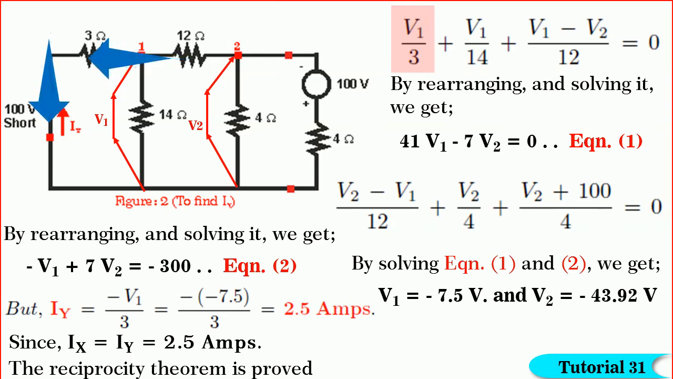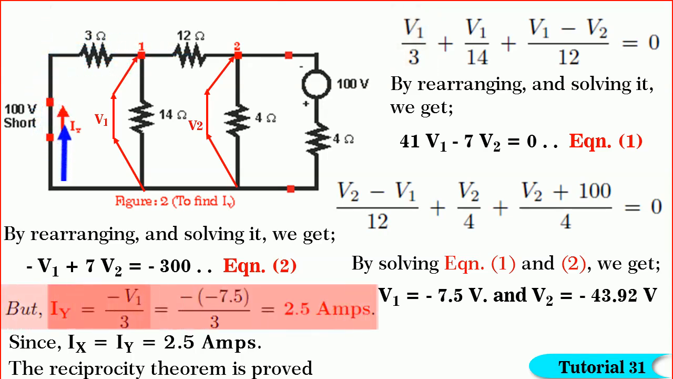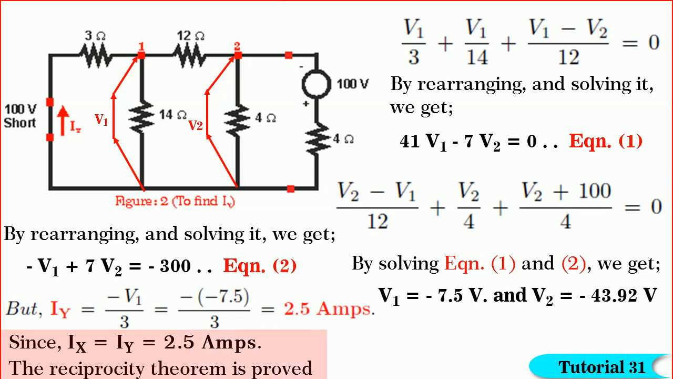Note the current V1 by 3 in this equation flows away from the junction node 1, but Iy is equal to minus V1 divided by 3, and that is equal to minus of minus 7.5 divided by 3, which will give us Iy is equal to 2.5 amperes. So, friends, we find that Ix is equal to Iy is equal to 2.5 amperes, and hence the reciprocity theorem is verified.